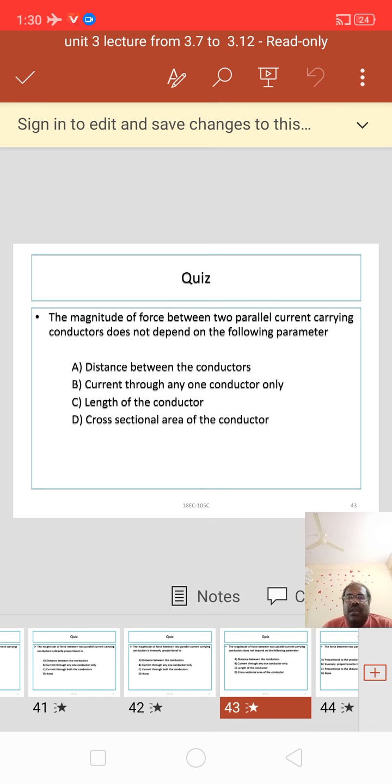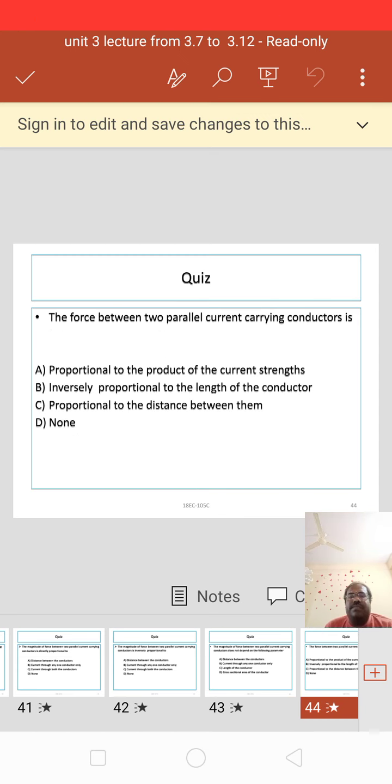Another question. The magnitude of force between two parallel current carrying conductors does not depend on the following parameter. A. Distance between the conductors, B. Current through any one conductor only, C. Length of the conductor, D. Cross sectional area of the conductor. By clearly viewing these four answers, we get that B is the right answer, that is current through any one conductor only.